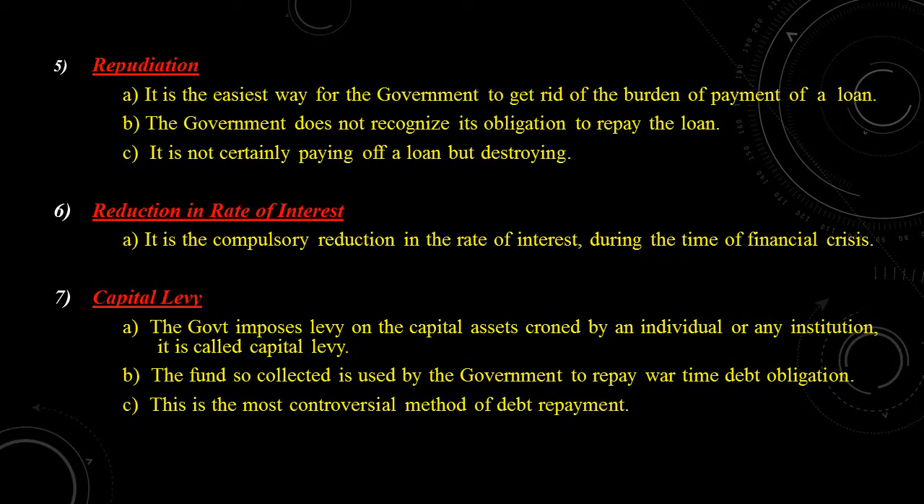Next topic is repudiation. It is the easiest way for the government to get rid of the burden of payment of a loan. That means the government will not pay the loan. The government does not recognize its obligation to repay the loan. It is not paying off a loan but destroying it. This is very simple. The government will not come forward to pay the loan.